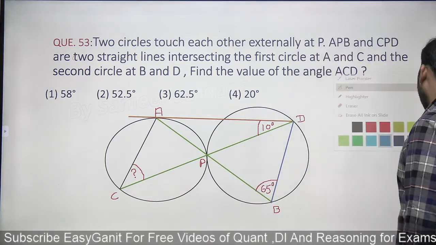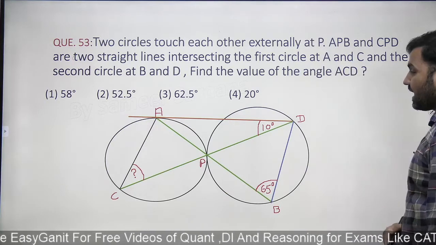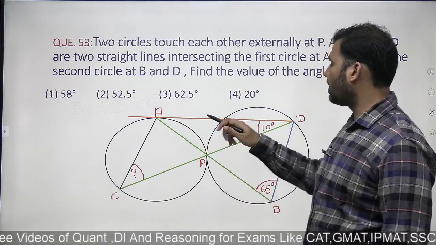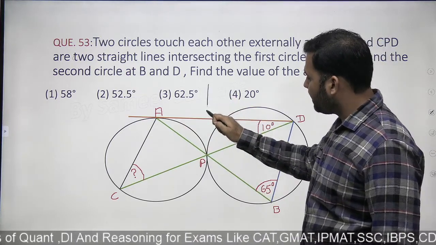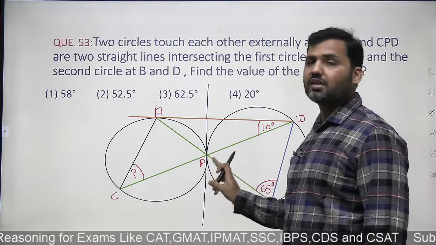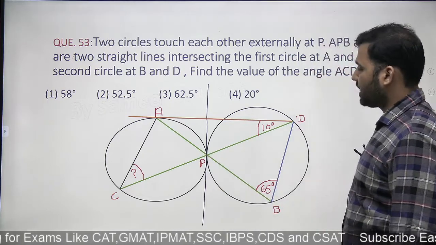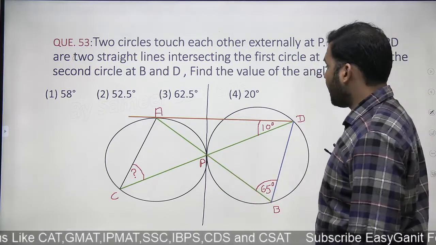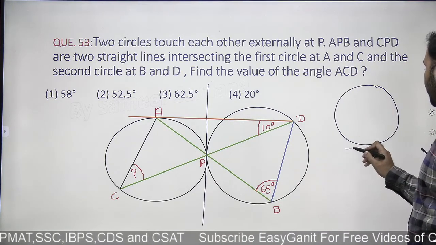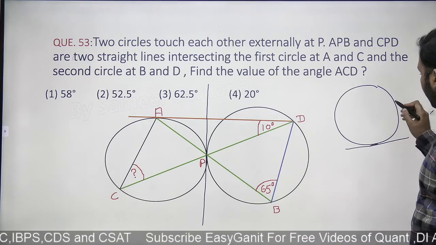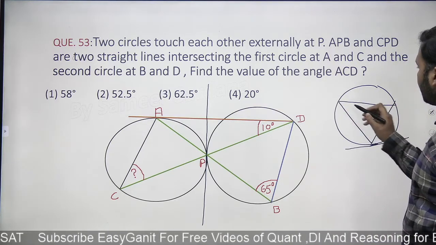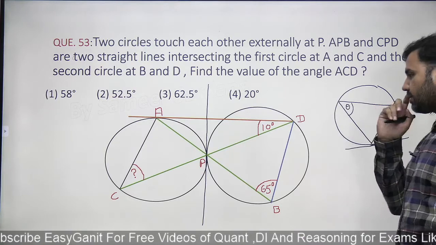See that? Every time you're solving a question जिसमें दो circles externally एक दूसरे को किसी point पे touch कर रहे हैं, and there is some common chord or common tangent, it's always better to draw a line passing through the point at which both of these two circles are touching each other externally. So एक line मैंने draw किया, right? Now you should know the alternate segment theorem. What is the alternate segment theorem? Alternate segment theorem says that angle made between the tangent and the chord of the circle will be same as angle made by the same chord in the alternate segment. ये theta होगा तो ये भी theta होगा.